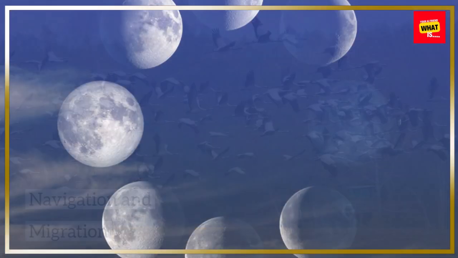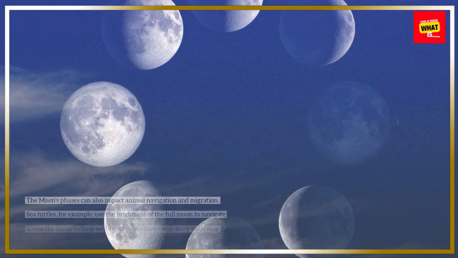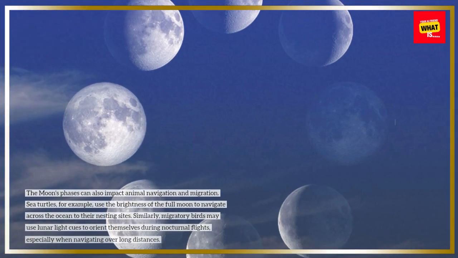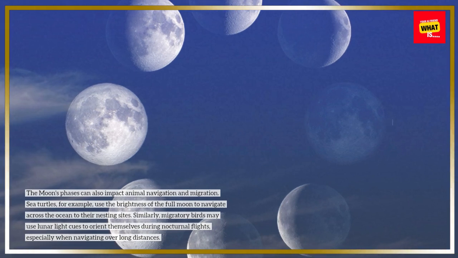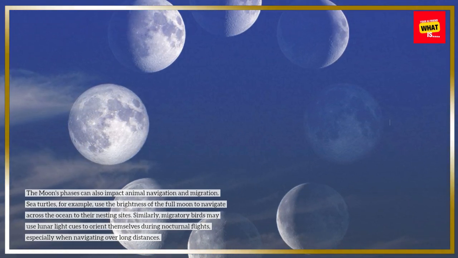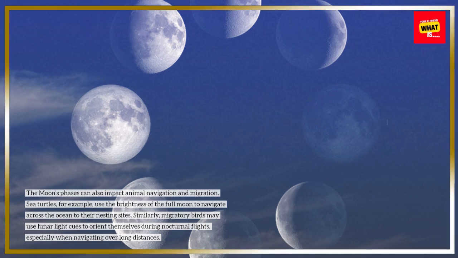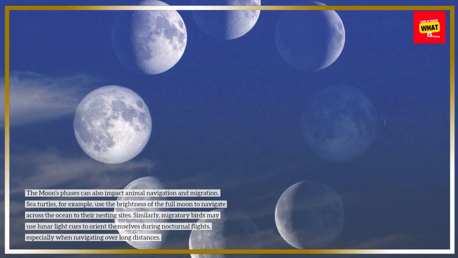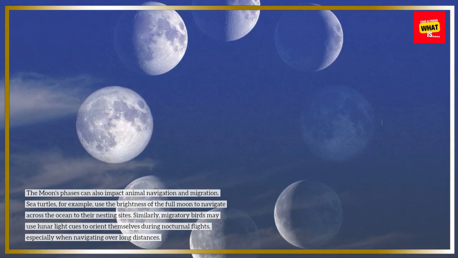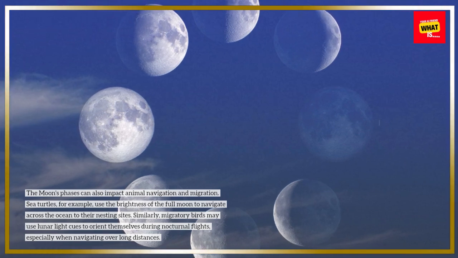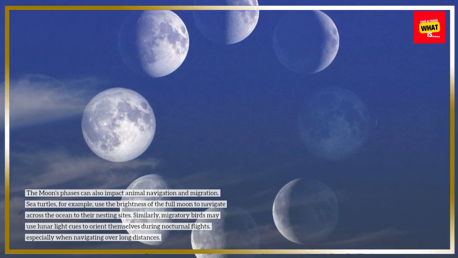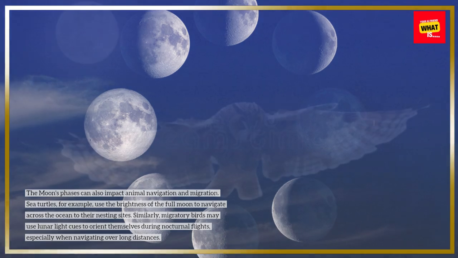Navigation and migration. The moon's phases can also impact animal navigation and migration. Sea turtles, for example, use the brightness of the full moon to navigate across the ocean to their nesting sites. Similarly, migratory birds may use lunar light cues to orient themselves during nocturnal flights, especially when navigating over long distances.